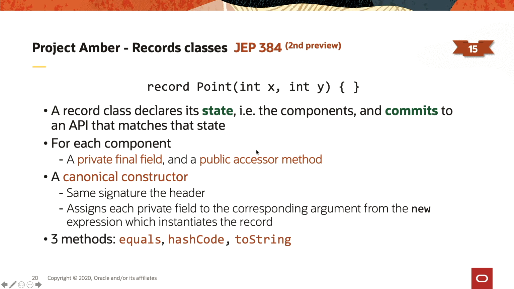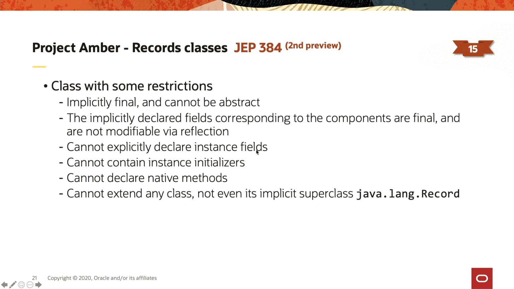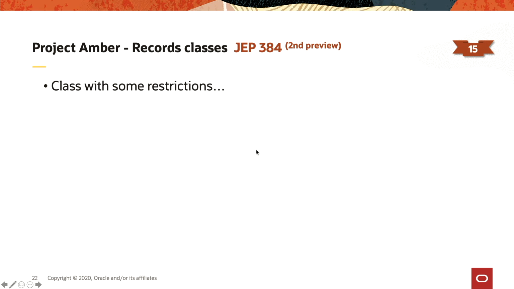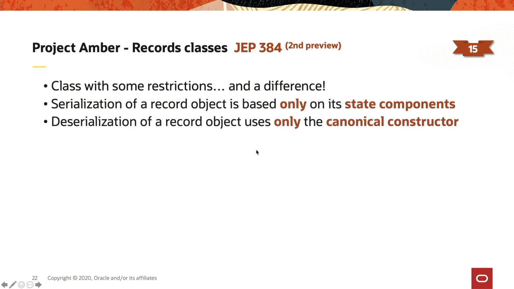So a record is simply a class with some restrictions, such as it is implicitly final, it can't be abstract, it cannot explicitly declare instance fields, and so on. Those few restrictions emphasize the fact that a record is defined solely by its state description, by its header. And that state cannot be enhanced later or externally. A record is a class with some restrictions, but also a difference.